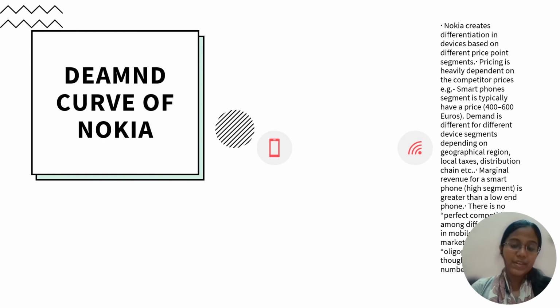Nokia was basically a public limited company, and the smartphone segment typically has a price of about 400 to 600 euros. Demand is different for different devices. The main aim was to create low cost mobiles according to the demands of the people, but they were never innovative. This was one of the drawbacks of Nokia.